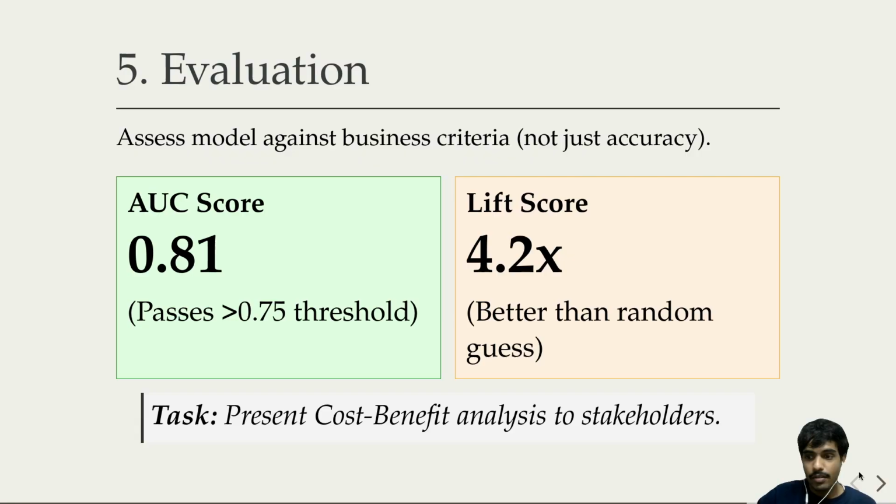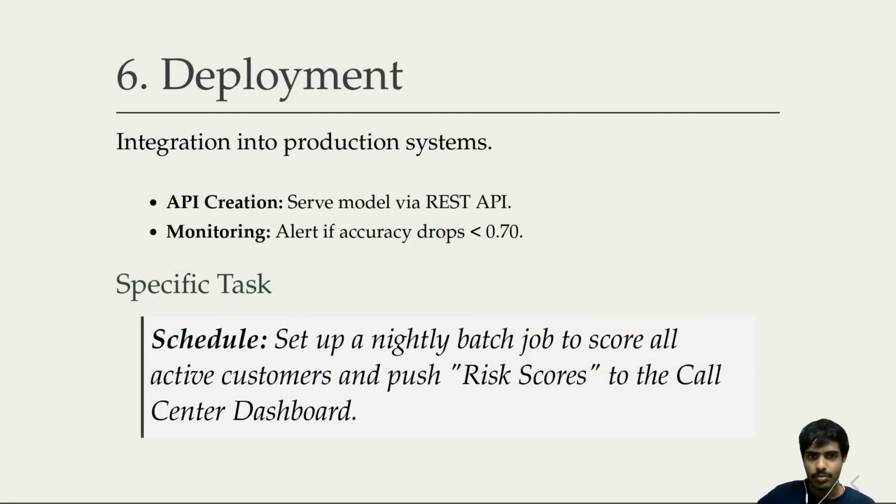The next phase is deployment. We have seen the model, we have seen its outputs. A model is basically useless unless you use it, right? So we wrap this model in an API and schedule a nightly job. Every night it scores active customers and pushes a risk alert directly into the call center's dashboard. Agents see it the moment they open a profile, right? And that's the fix.